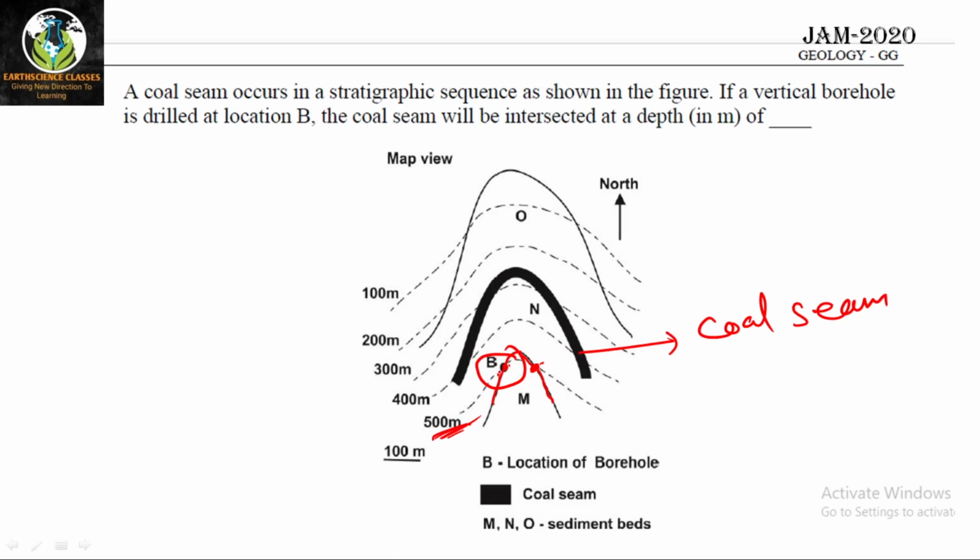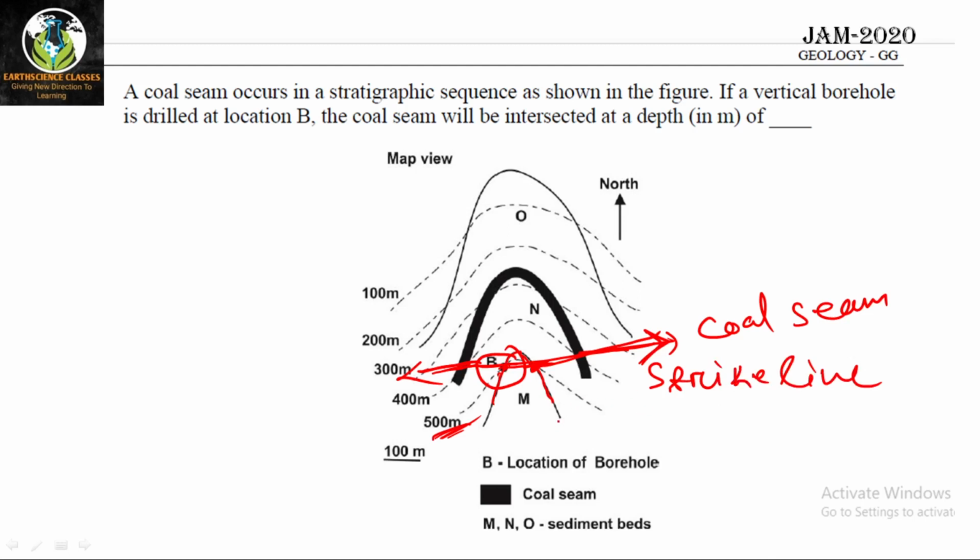If I join 2 points of equal elevation by a straight line, that will be known as the strike line.